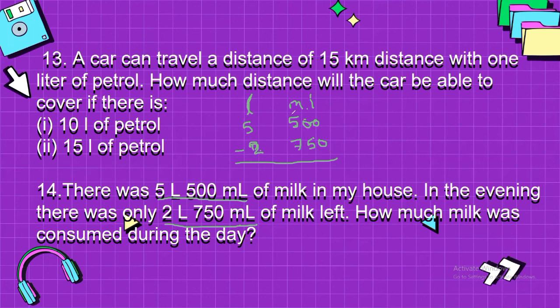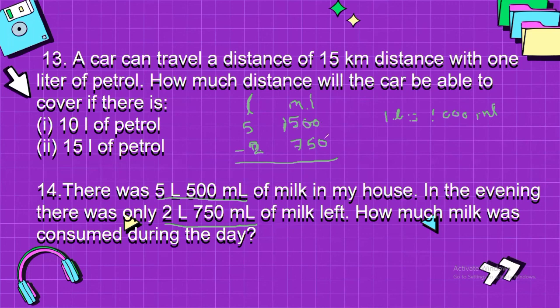So borrow from 1, so it will be 1500 milliliter. Why? Because 1 liter is equal to 1000 milliliter. So 1 borrowed from the liter will convert into milliliter. 500 is already there, so it will be 1500.